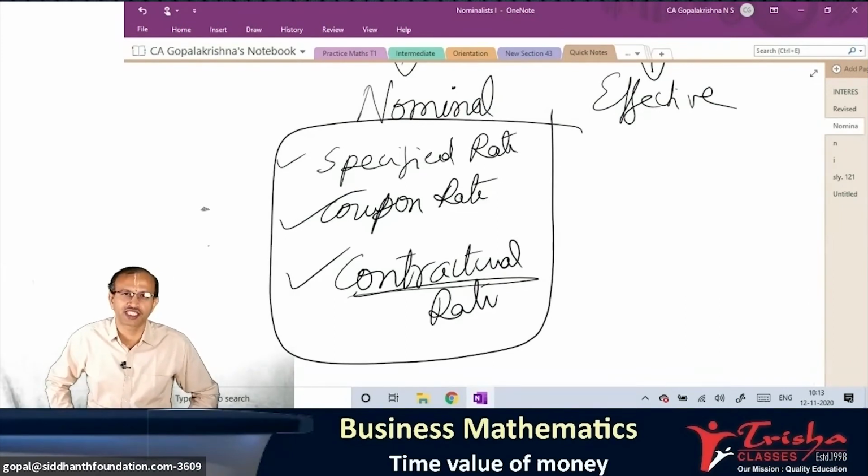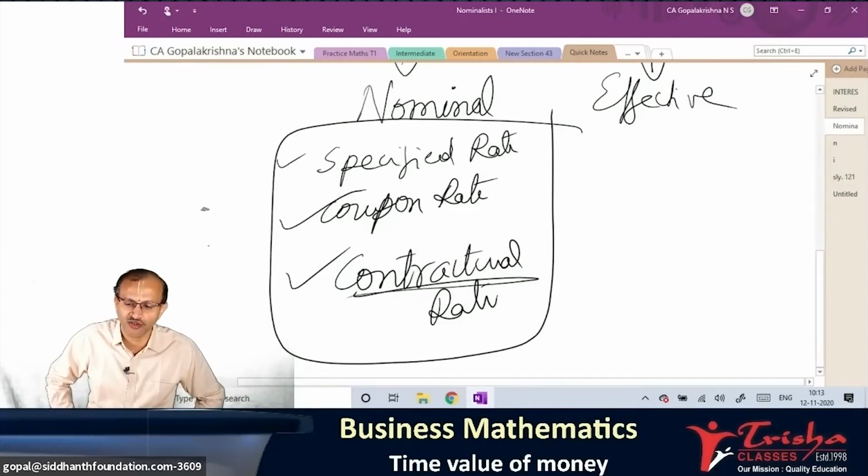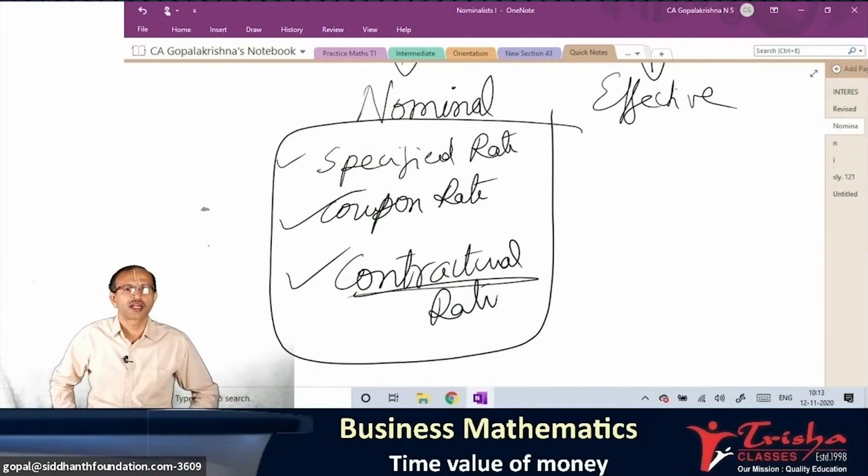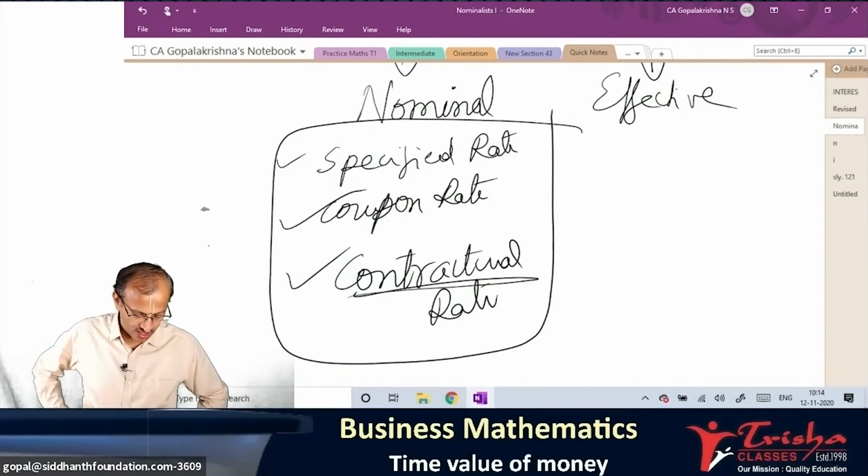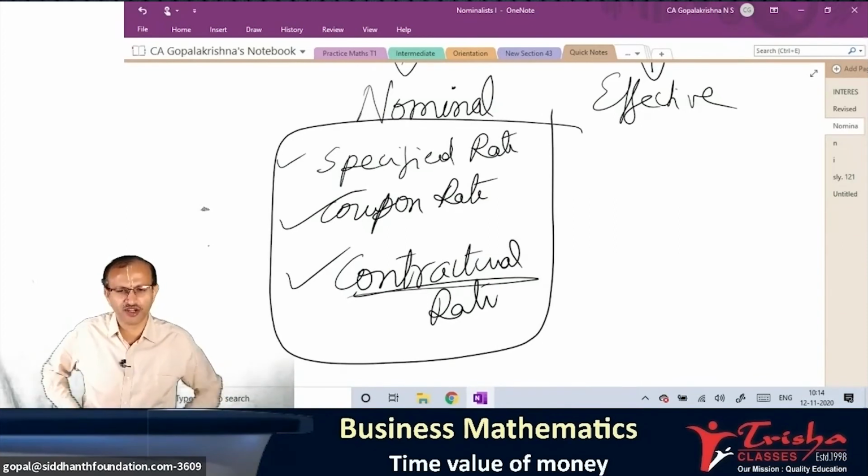All of you write in the chat box. Quick, I'm just waiting. One is nominal, comma, coupon, comma, contractual. All the 3 words you have to write together: nominal, then comma coupon rate, comma contractual rate. Super. Shall I go to the next one? Excellent. Super.